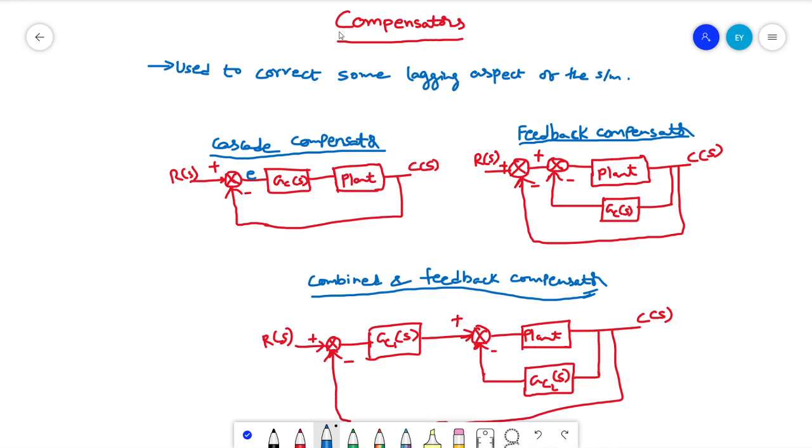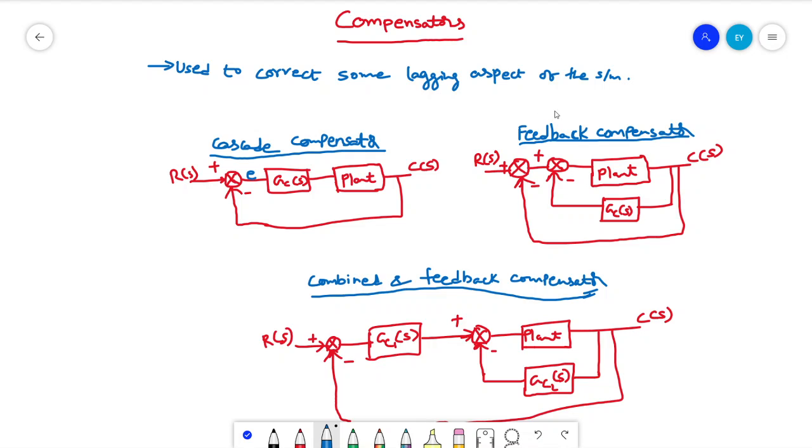As far as the definition is concerned, a compensator is a specific control toolbox used to correct some lagging aspect of the system property under concern, such as underdamped behavior, phase, lag, magnitude, etc. Compensators are used to obtain the desired specifications, whether time domain or frequency domain.